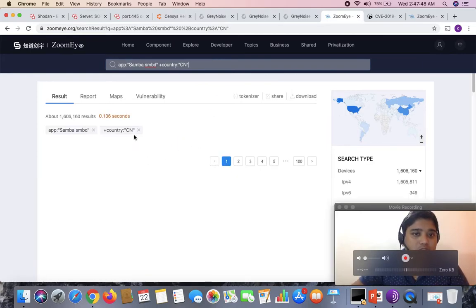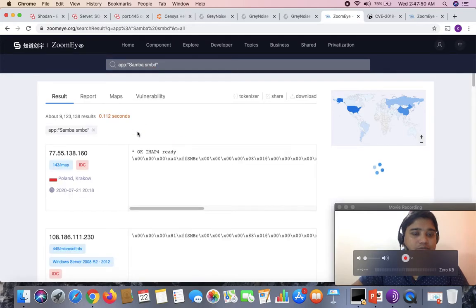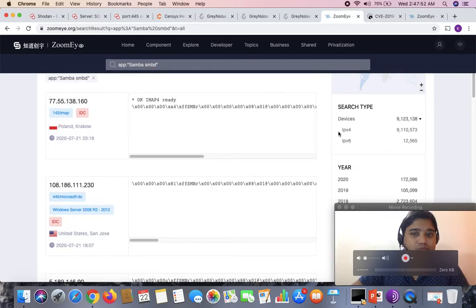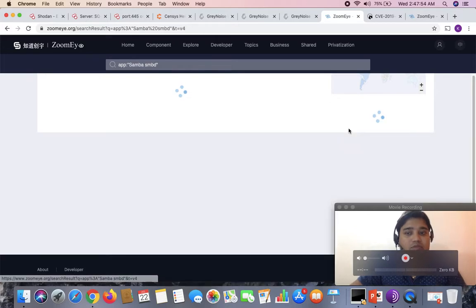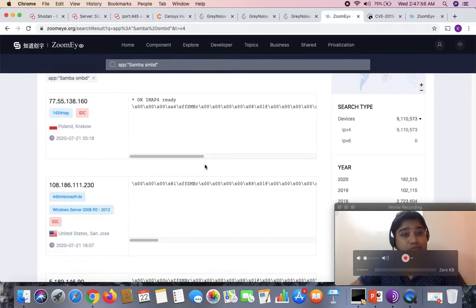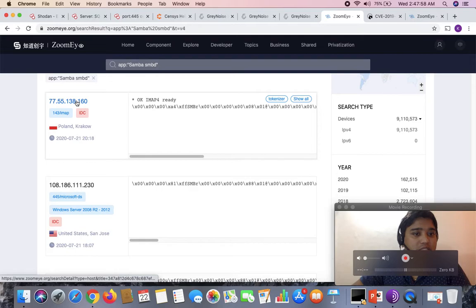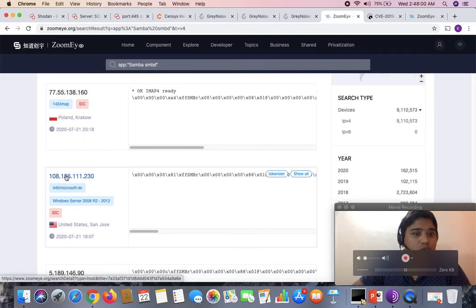Maybe some issue is coming, guys. Let me remove this. The IP address shows me the details, and the following are the ports which are open here.